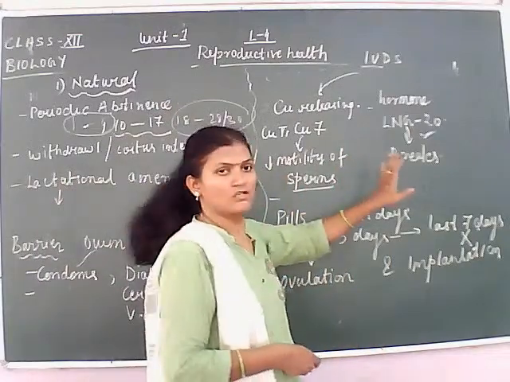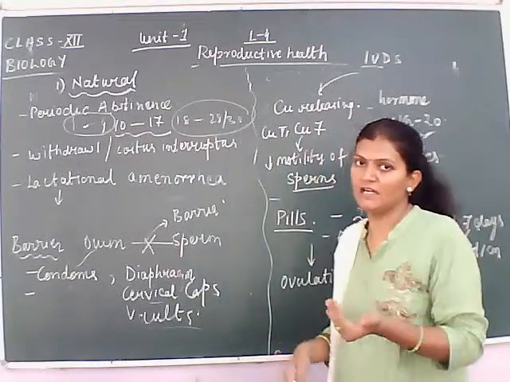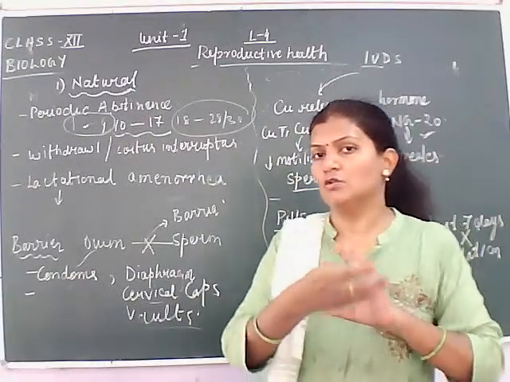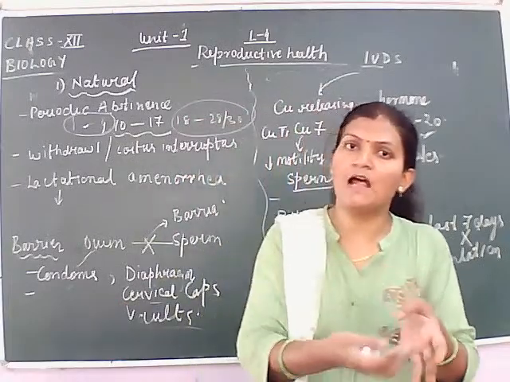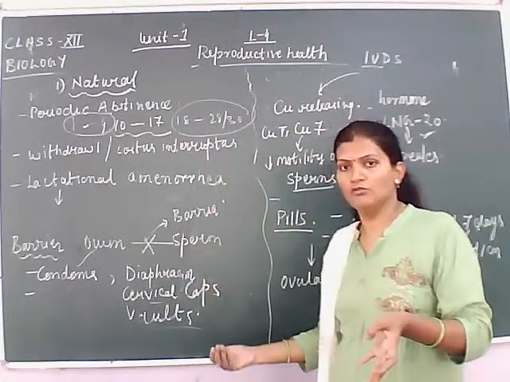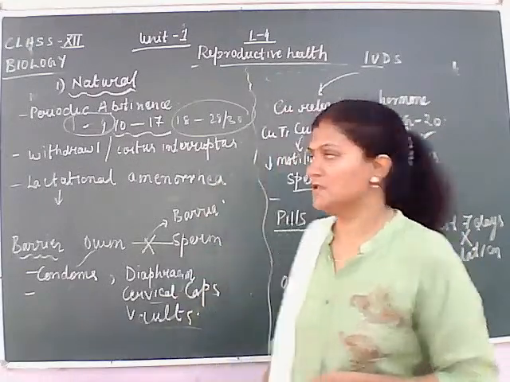So these are temporary methods. Whenever the couple wants to have a child, the female goes to the doctor or the nurse, and these implants are carefully removed so that the natural process of fertilization can take place.